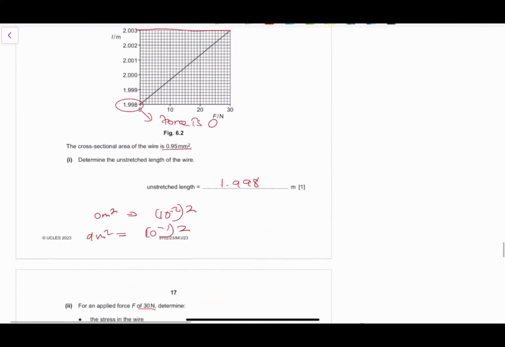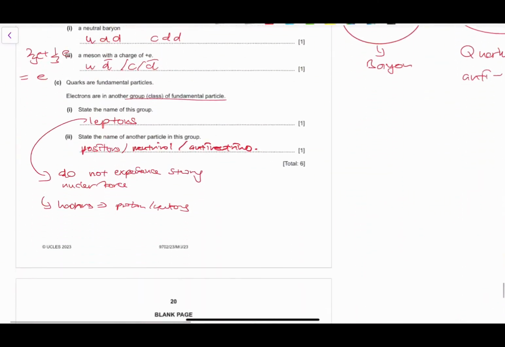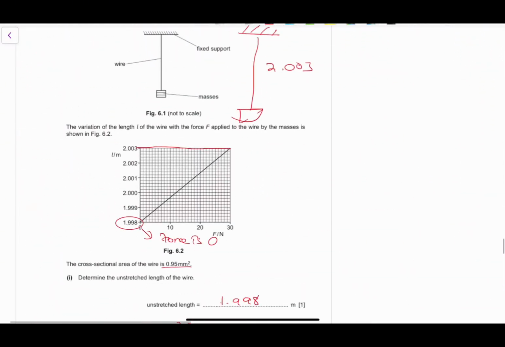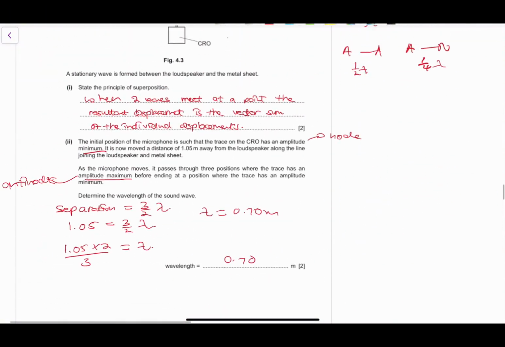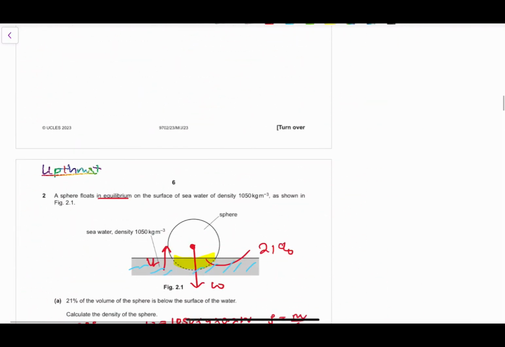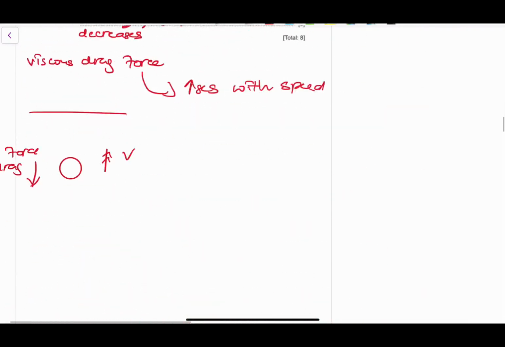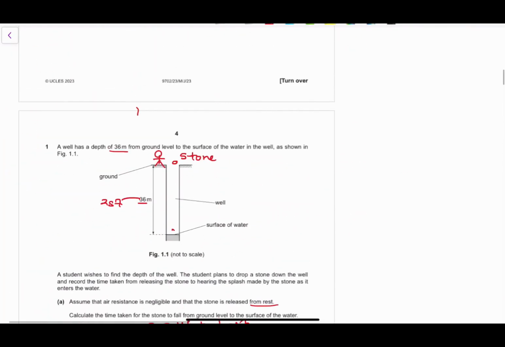So these are part of the questions that come. The last question is about atomic physics. In this paper we had deformation of solids, electricity, waves, upthrust, forces, density and pressure, conservation of momentum, and physical quantities and kinematics. So they try to cover the whole syllabus when they're asking paper 2 questions. So it's very important for you to revise and be able to understand.